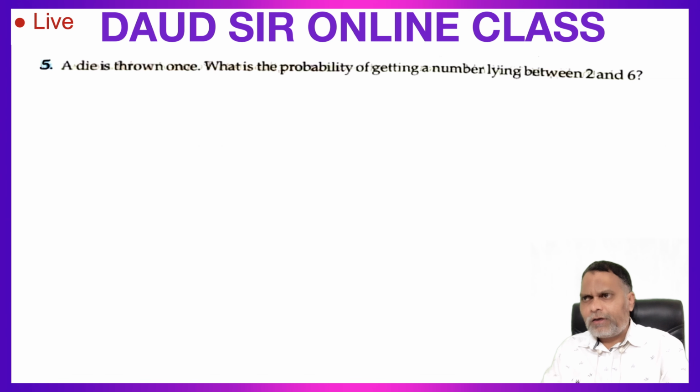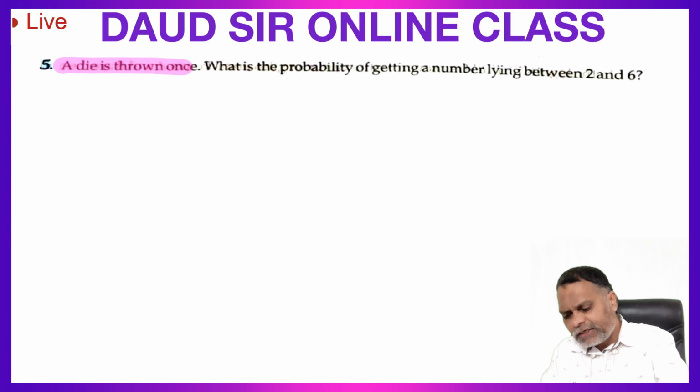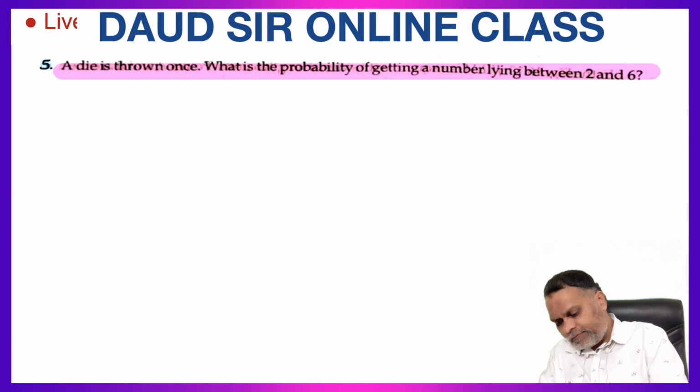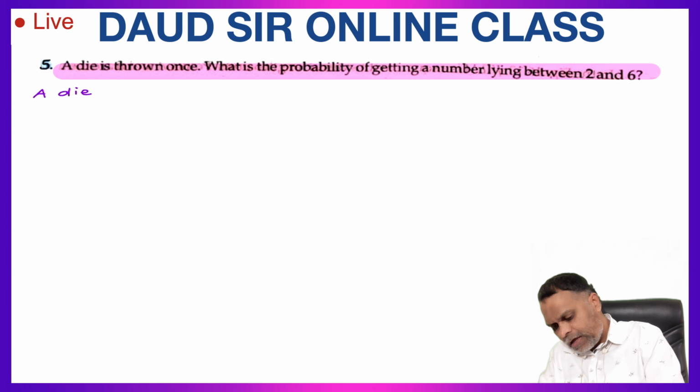Question number 5. A die is thrown once. What is the probability of getting a number lying between 2 and 6? So a die is thrown once.